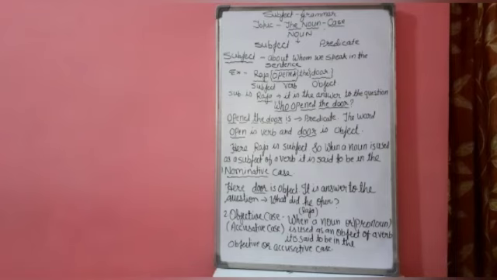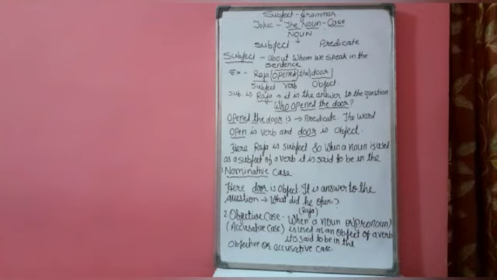Another example I would like to tell you. Rama killed Ravana. Here subject is Rama. We will ask the question for subject, who killed Ravana? Who refers to subject. So answer is Rama killed Ravana. This is the subjective case. Rama killed to whom? Here Ravana. Whom is giving the answer for Ravana.